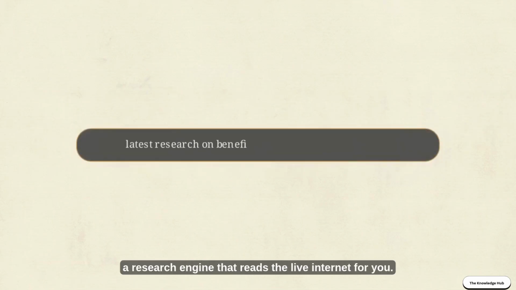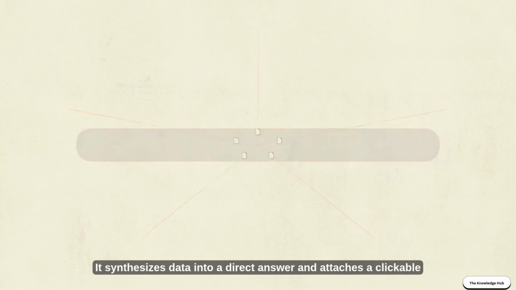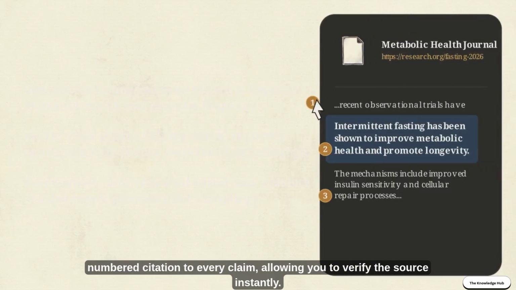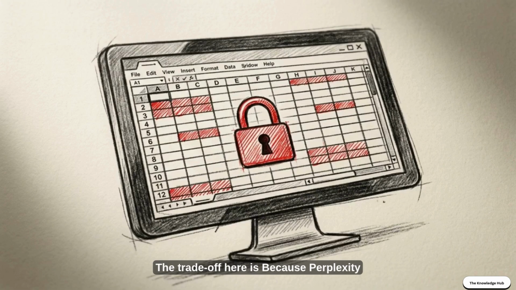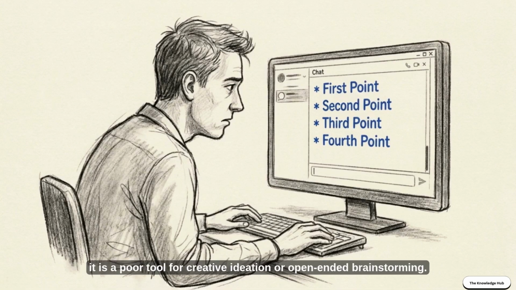Perplexity operates as a research engine that reads the live internet for you. It synthesizes data into a direct answer and attaches a clickable, numbered citation to every claim, allowing you to verify the source instantly. The trade-off here is rigidity. Because Perplexity is engineered to strictly source factual data, it is a poor tool for creative ideation or open-ended brainstorming.